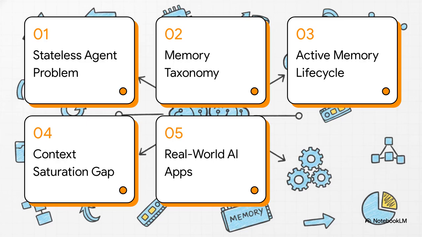Here is a quick look at our roadmap for today. We're covering the stateless agent problem, mapping the memory taxonomy, the active memory lifecycle, the context saturation gap, and finally, real-world AI applications. Let's jump right in.